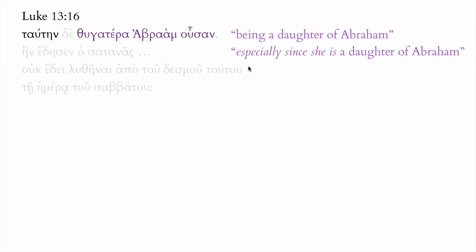It adds some poignancy to why she ought to be loosed, especially since she is a daughter of Abraham. Now, there's nothing formal in the participle that would tell you it's "especially," but with participial phrases, you often want to try a causal interpretation or a concessive interpretation, and in this sense, some sort of causal nuance works pretty well.